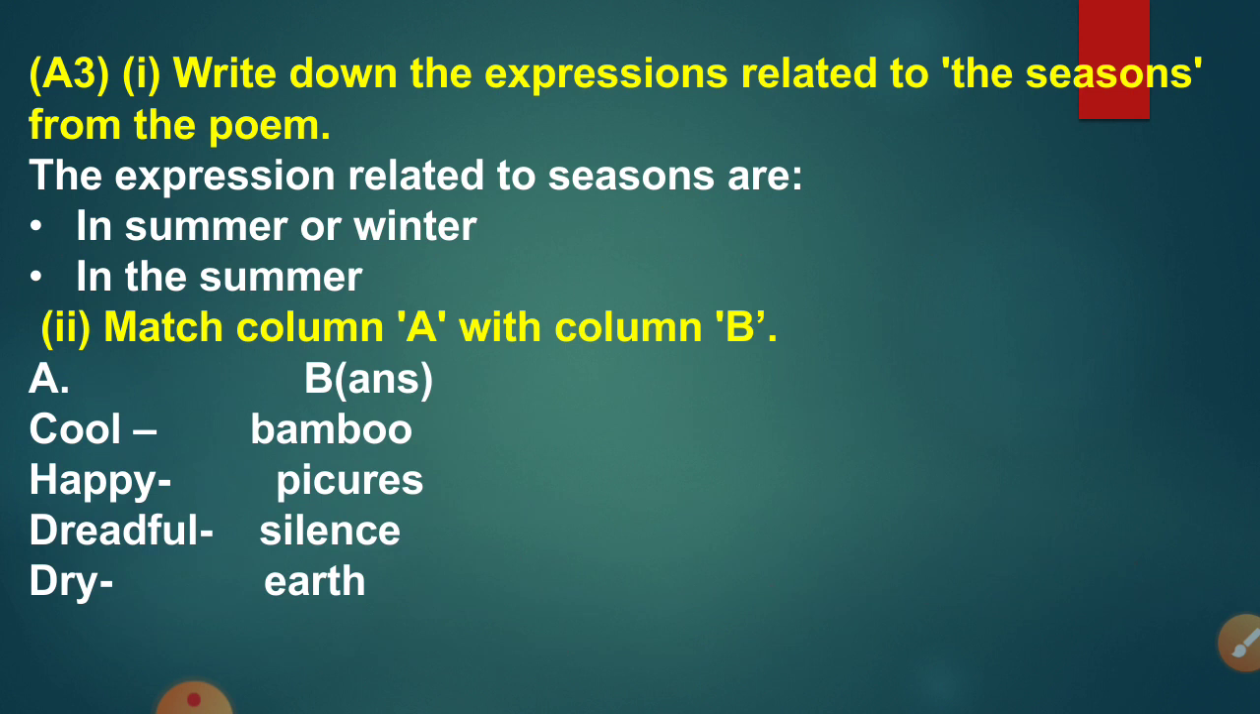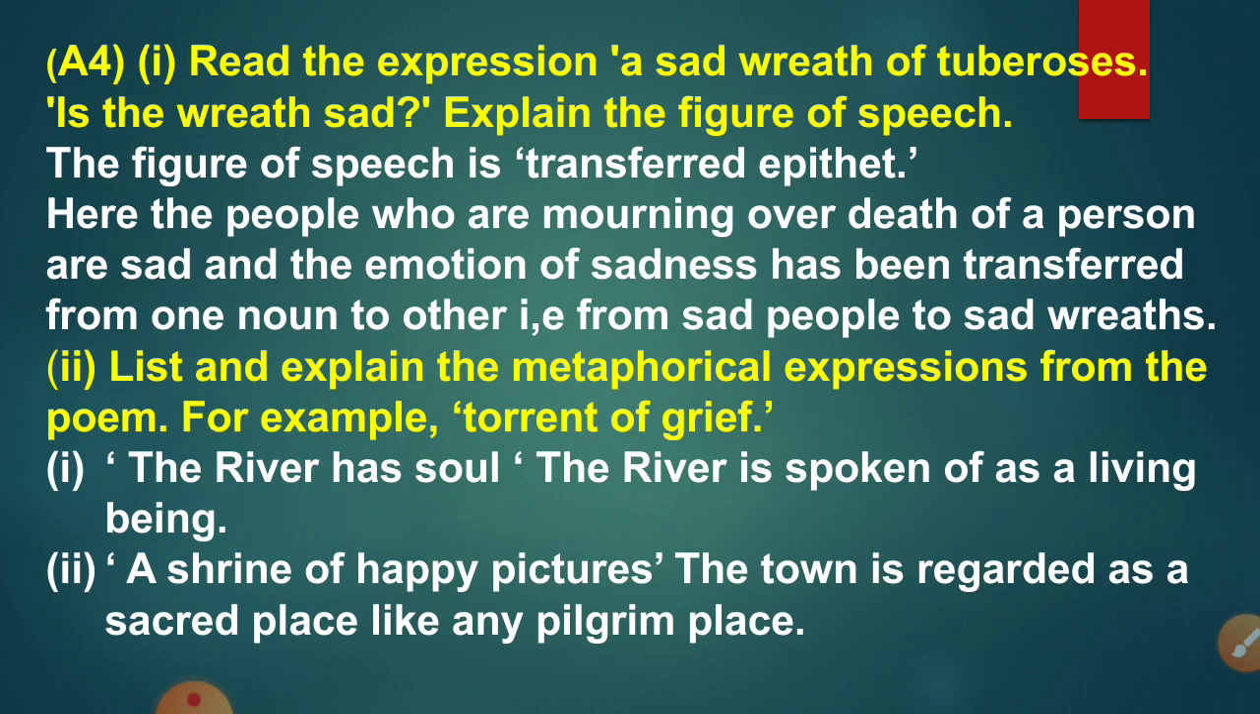Next is, match column A with column B. In column A, we have been given some adjectives. We have to match them with the correct noun used in the poem. Here, directly in column A I have written adjectives, and in column B I have given the answers. The first is cool bamboo, happy pictures, dreadful silence, and dry earth. It's a very simple activity. Let's jump to the next now.